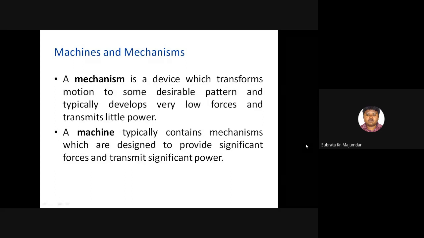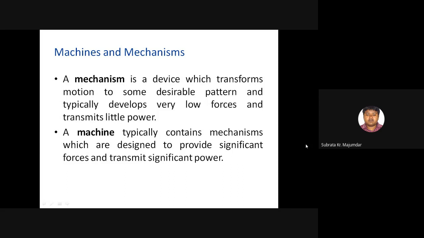There are several types of machines. And what is a mechanism? A mechanism is a device which transfers motion to some desirable pattern and typically develops very low force and transmits little power. But a machine typically contains mechanisms which are designed to provide significant force and transmit significant power. That should be the difference between a machine and mechanism.